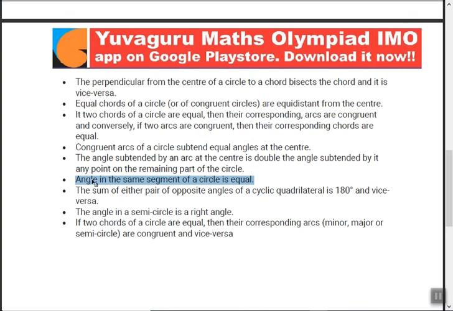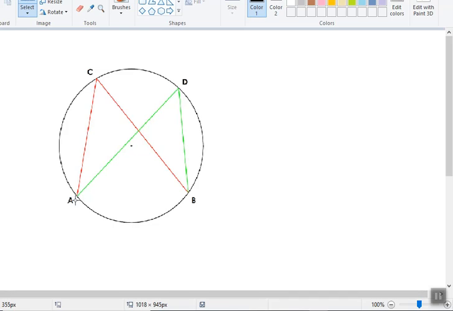So what does the theorem say? Angles in the same segment of a circle are equal. See this. A and B are two points on the circle. If you join them, it's a chord. This is a minor segment and this is a major segment.